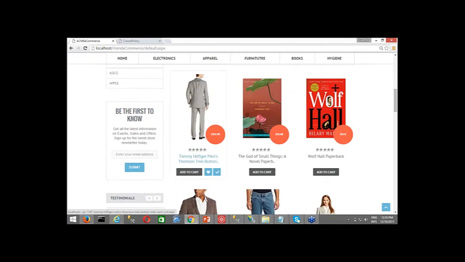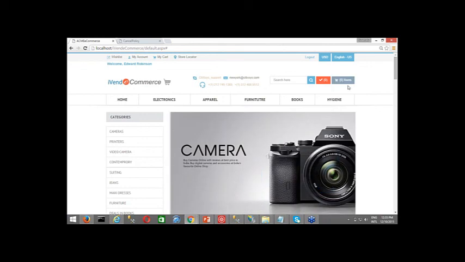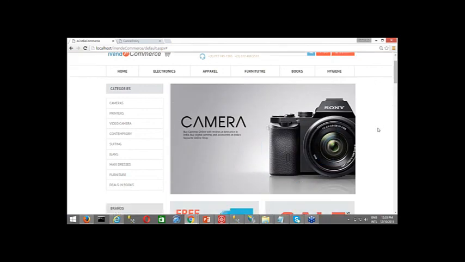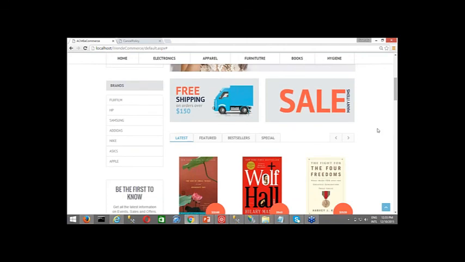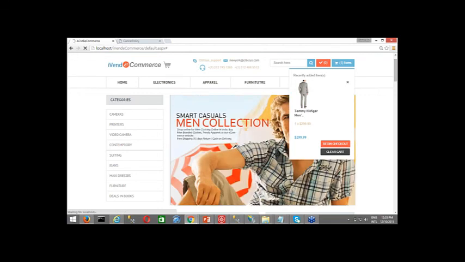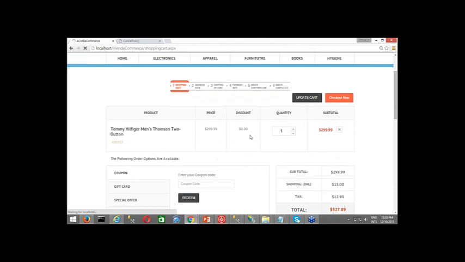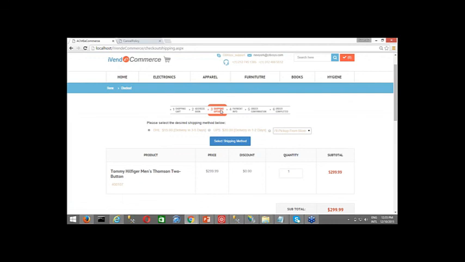Okay, so let me just take an item to the cart and start the checkout process. So this is my shopping cart page, and I click on checkout. Since I have already logged in, it will take me to the shipping options page.